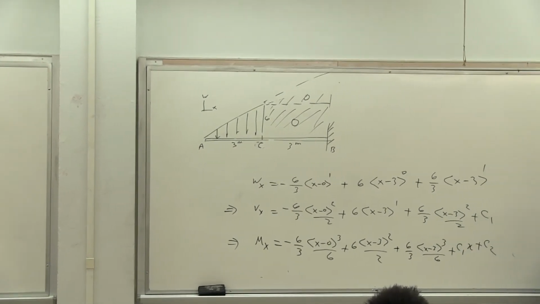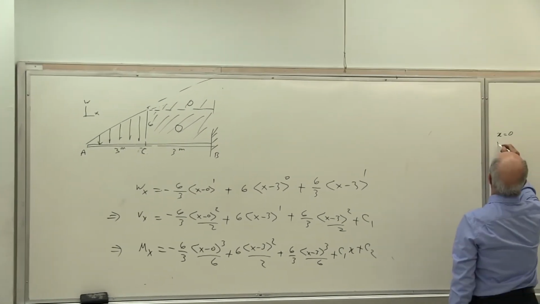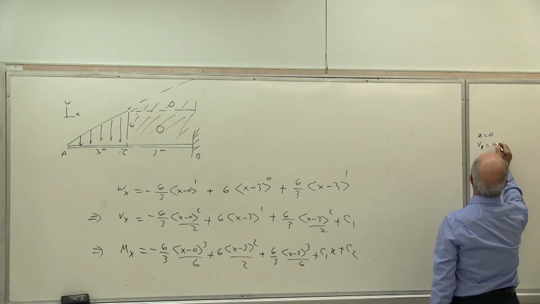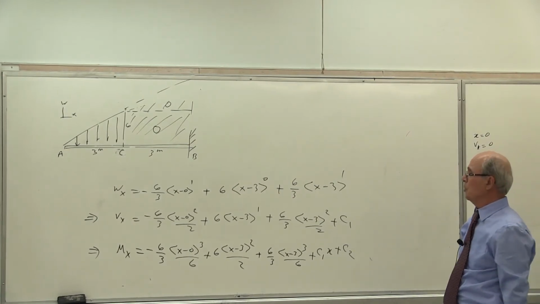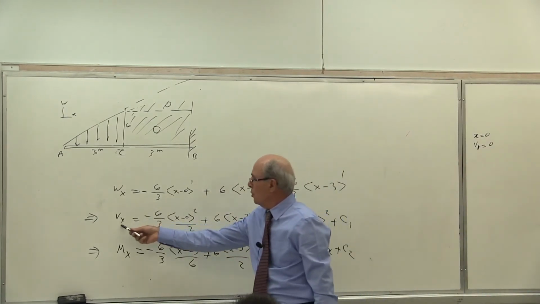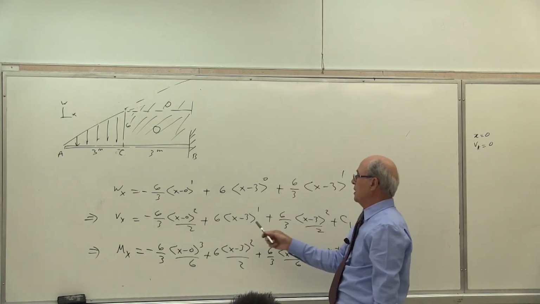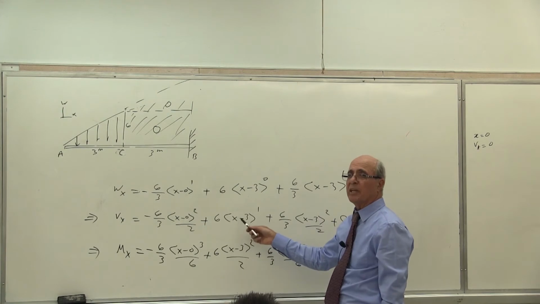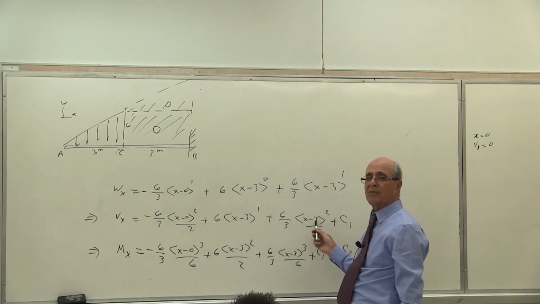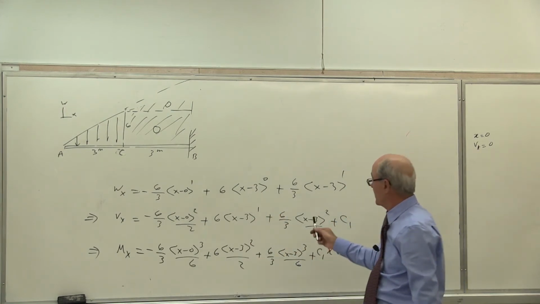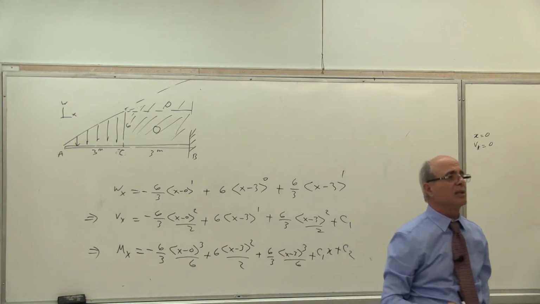So for this problem, at x equal to 0, the shear at point A is equal to 0 because it starts at 0. Therefore, look, 0 equal to 0, 0 minus 3, 0 minus 3 are negative, so negative becomes 0. Everybody see what happened. Then C1 becomes equal, because when it is negative, it's 0 still. Is that correct or not?